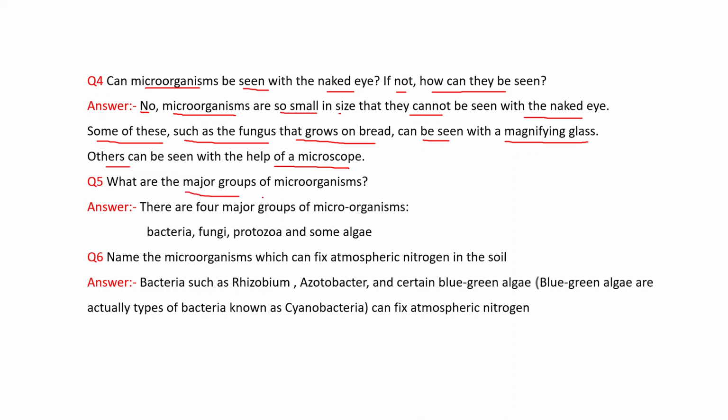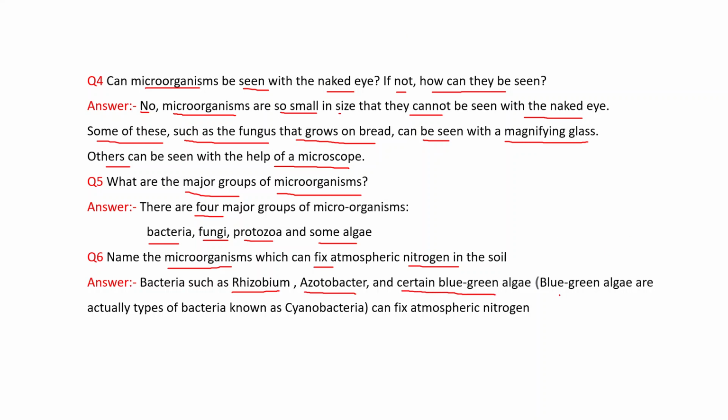What are the major groups of microorganisms? There are four major groups: bacteria, fungi, protozoa, and some algae. Name the microorganisms which can fix atmospheric nitrogen in the soil. Your answer is bacteria, such as Rhizobium, Azotobacter, and certain blue-green algae.